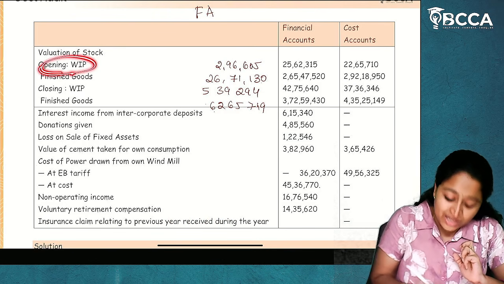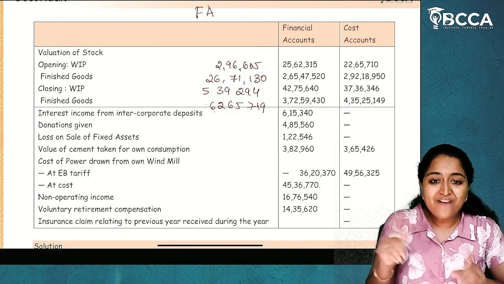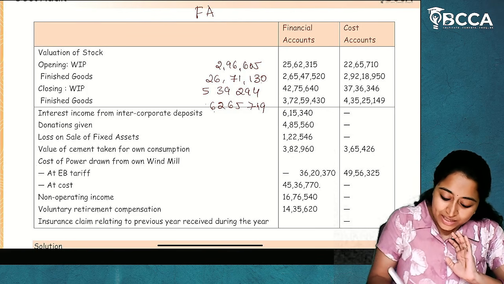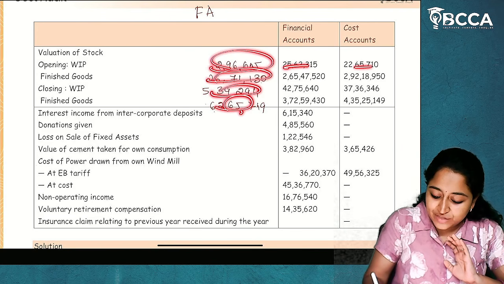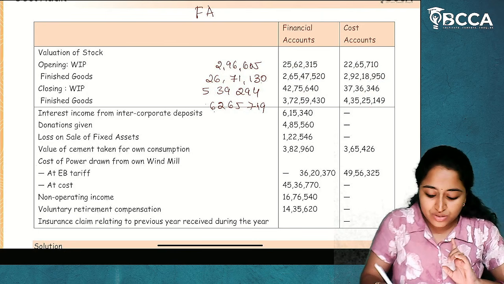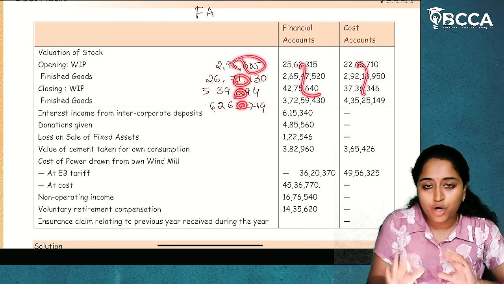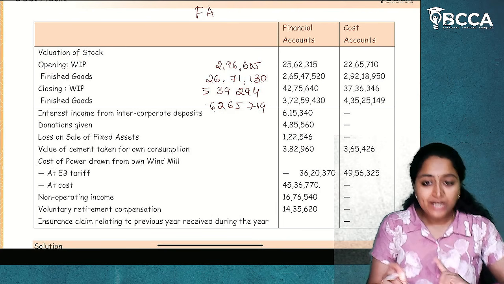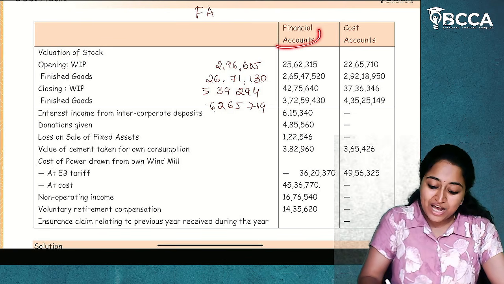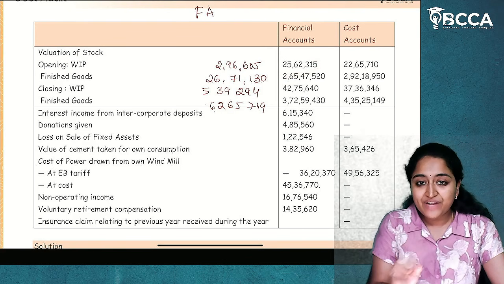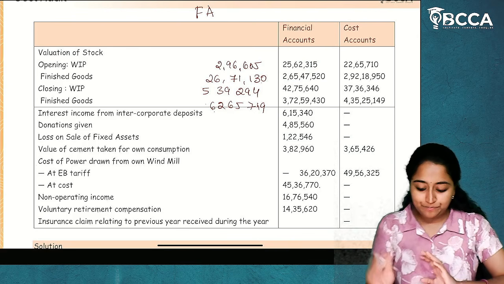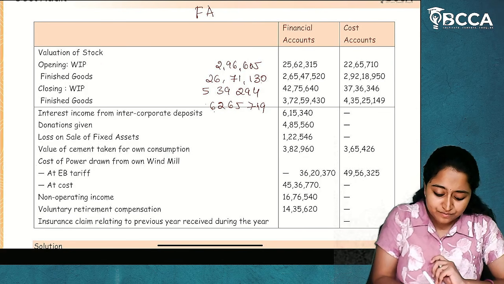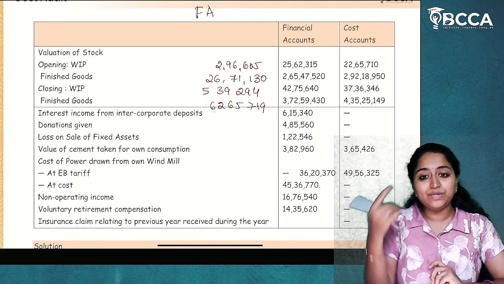Now, I've told you opening stock and profit will have adverse effect and closing stock and profit will have same effect. So remember that. Now, here whatever the amounts I have written is the difference between these two amounts. So the difference between these two amounts I have calculated and recorded here as I'm not having a calculator. Now, opening work in progress. Now, opening stock is given to us as financial accounts opening stock is 25,62,315 and cost accounts is 22,65,000.